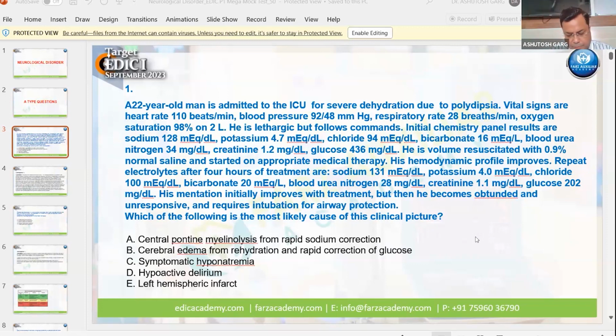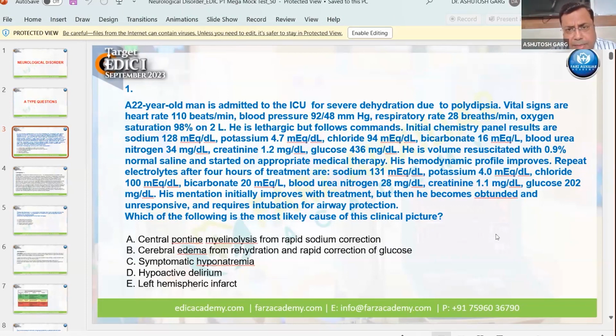So basically, what is the problem? Do you know what is corrected sodium? How will you correct sodium? Somebody is saying again B. Okay. So if you talk about corrected sodium, if sugar is 436, then what is the corrected sodium?